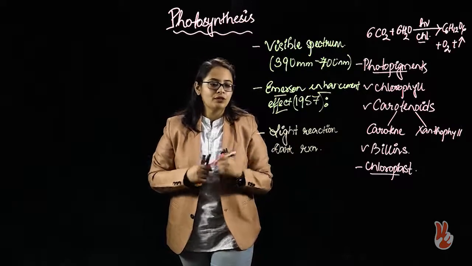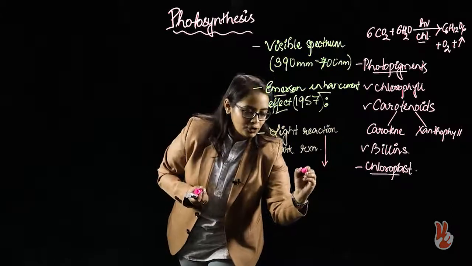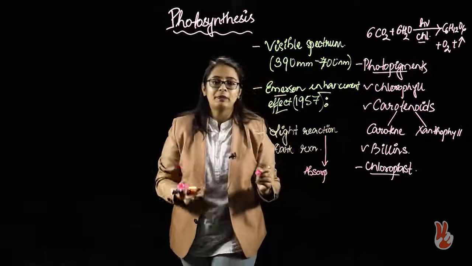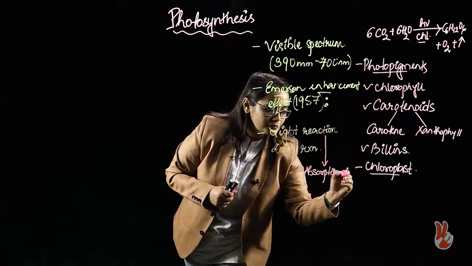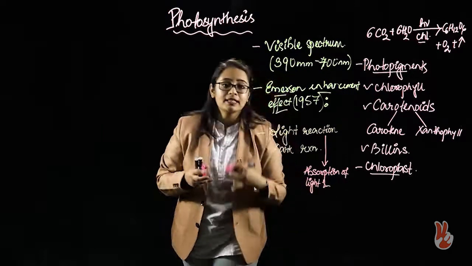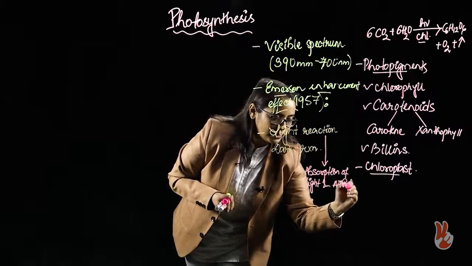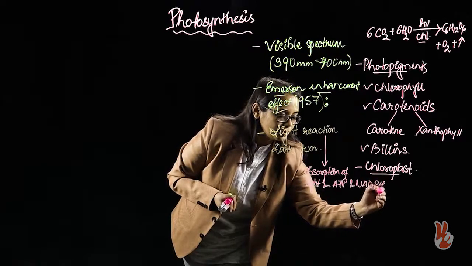NADPH. Okay, so in case of light reaction, what will happen? There will be trapping or absorption of light, and in turn there will be production of ATP and NADPH2.